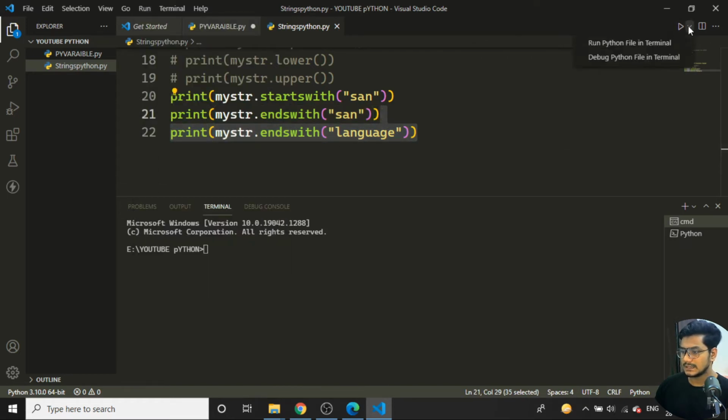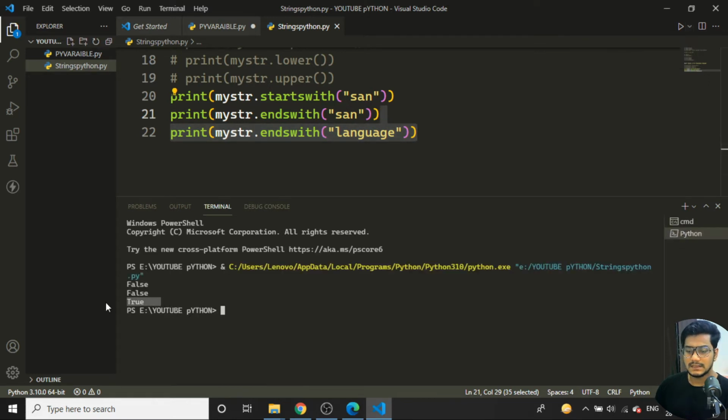Okay, so if I just select here, Python file in the terminal, debug the file in terminal. So I'm not getting this command. Okay, fine. So I will be seeing it in the PowerShell itself, no problem. So I am getting it like this. Okay, so this is one inbuilt method.